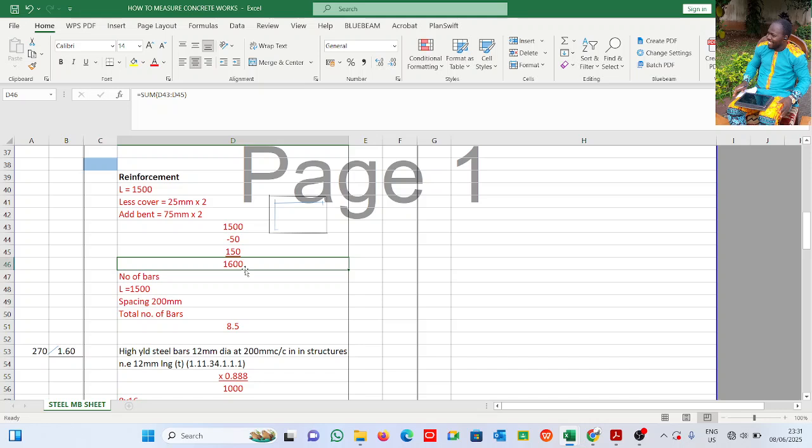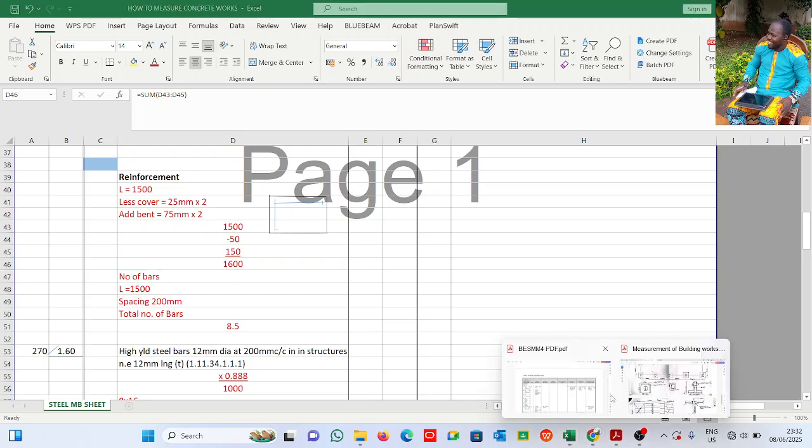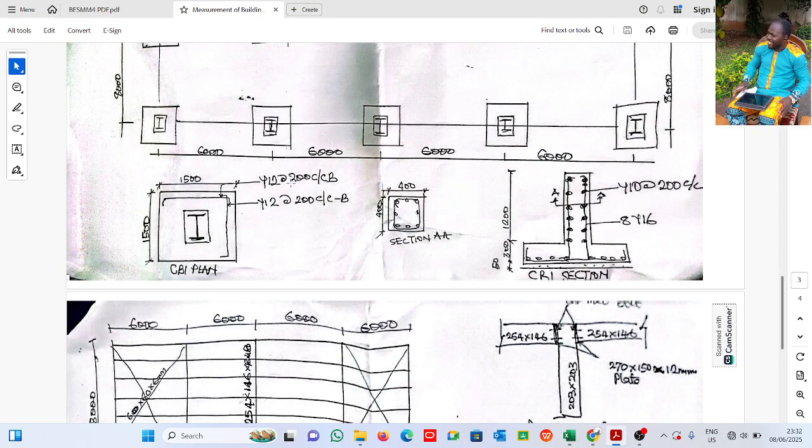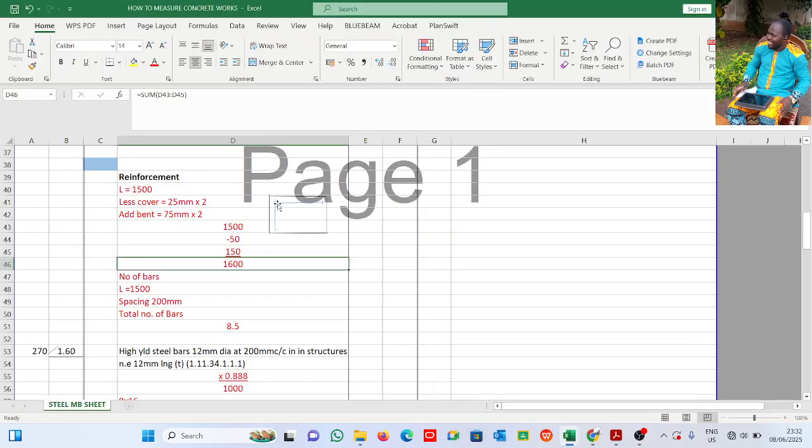Alright, so of course I need to know the number of bars, because we're not given the number of bars. But I know this length is 1500 and we're told that the spacing is at 200 center to center. So all I need to do is 1500 divided by 200 plus 1.